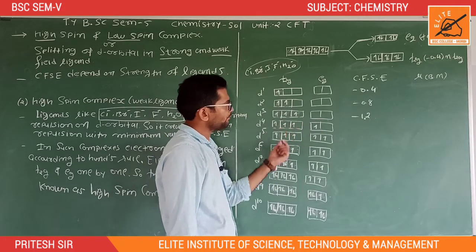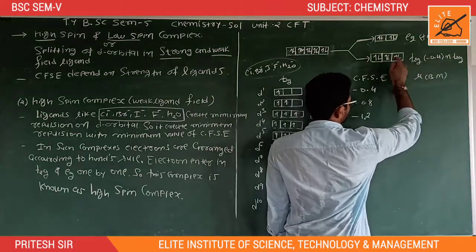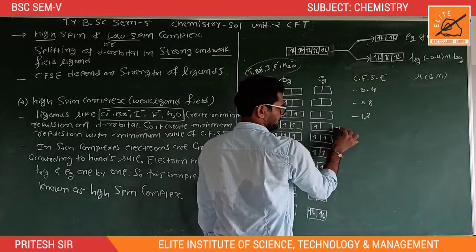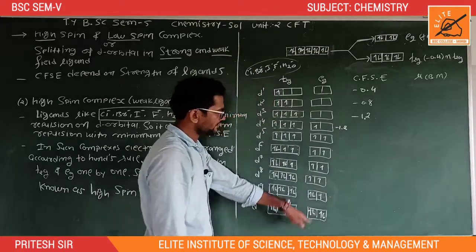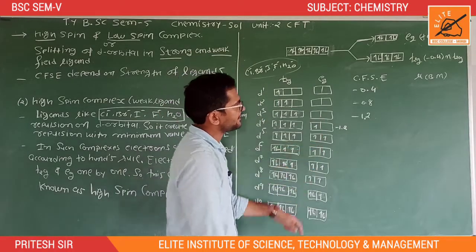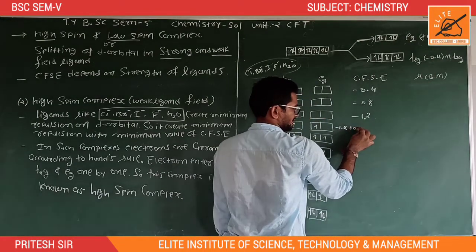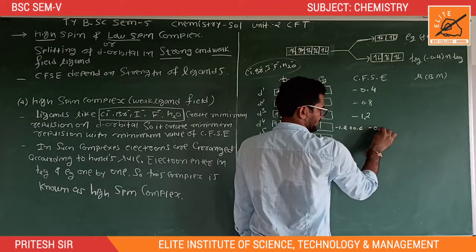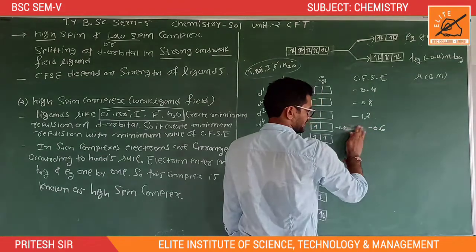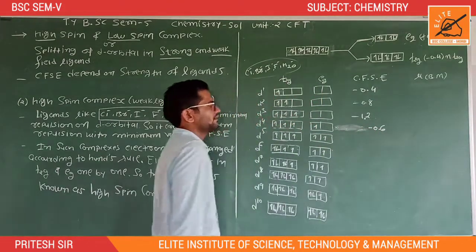So minus 0.4 into 3 is minus 1.2, and one electron in Eg gives plus 0.6, so it becomes minus 0.6. The overall CFSE is minus 0.6.